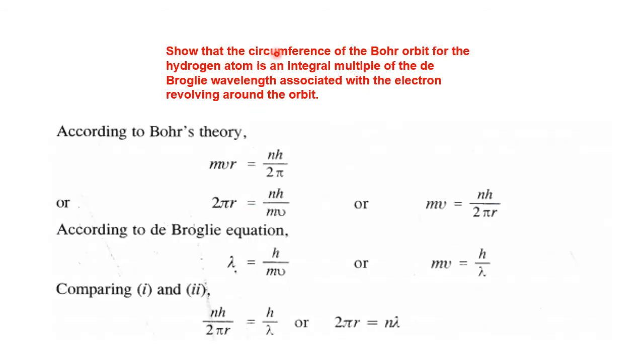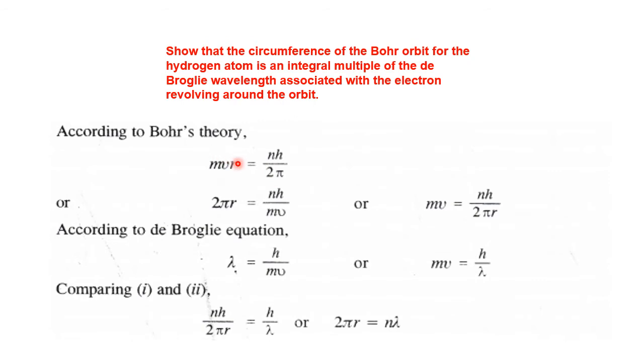Show that the circumference of the Bohr's orbit for the hydrogen atom is an integral multiple of the de Broglie wavelength associated with the electron revolving around the orbit. Very easy. This I derived in a small derivation when we started the Bohr's theory. Okay, no problem. Once again, it is a repetition. So according to Bohr's theory, angular momentum equal to integral multiple of h upon 2 pi. Therefore, mvr equal to nh upon 2 pi.